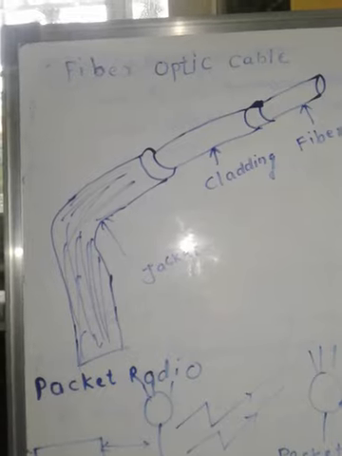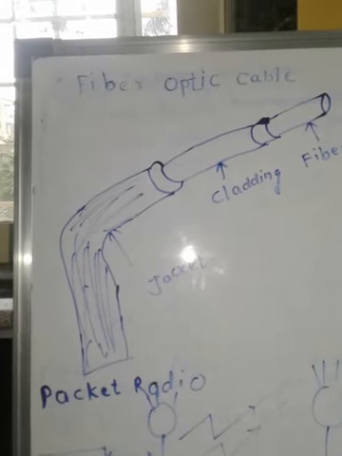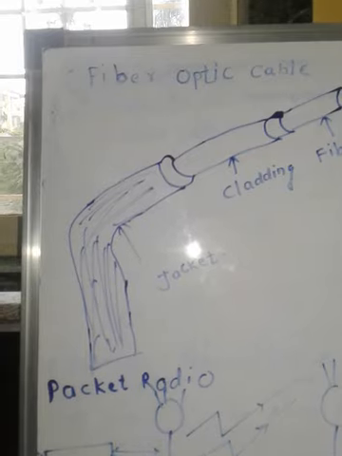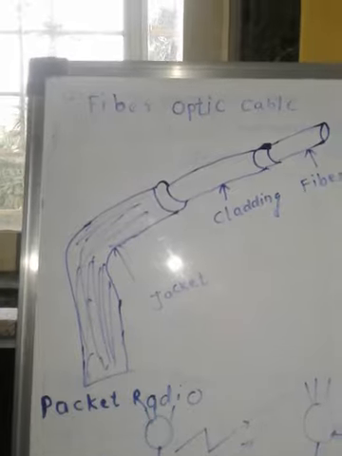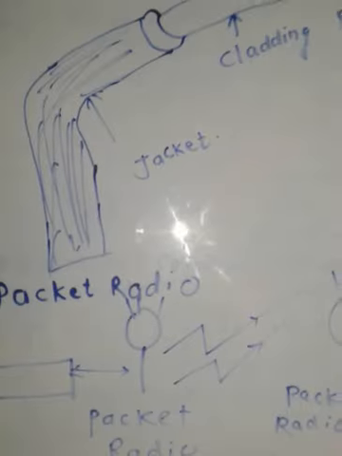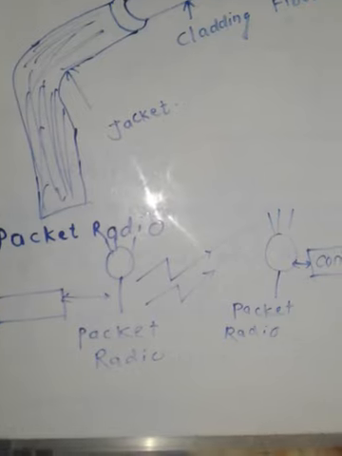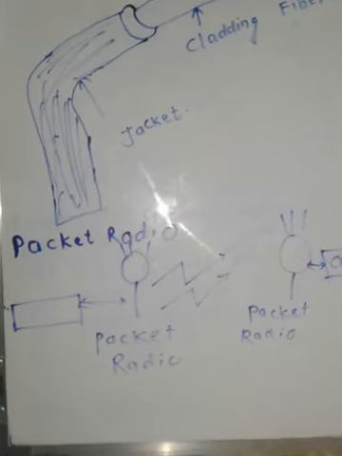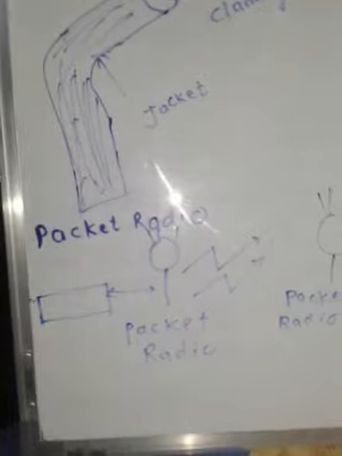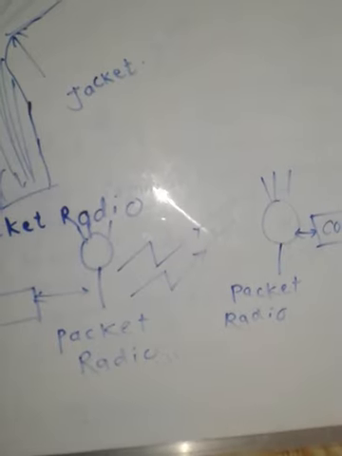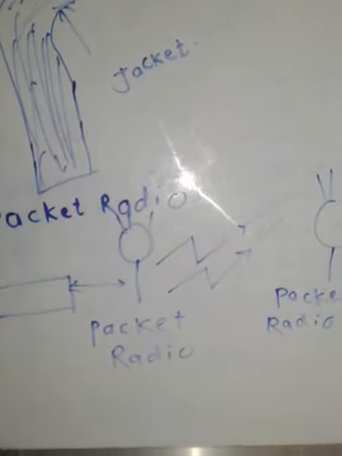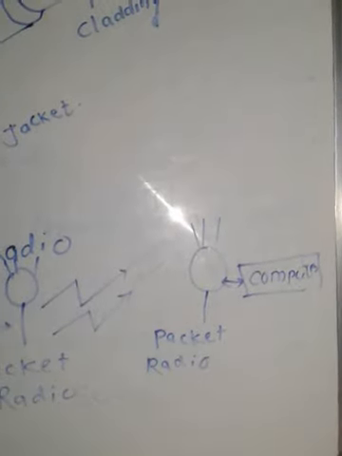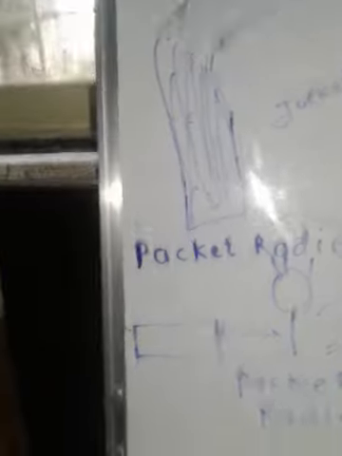So you can see there are advantages in wireless media, or we can say unbounded media, as well as disadvantages. The first unbounded media that we are going to see is the packet radio. Now you can see on the board, it is a packet radio. First, it is a terminal, then two packet radios are present here. Means the first end is the terminal, and the other end is the computer, which is receiving data and transmitting data.